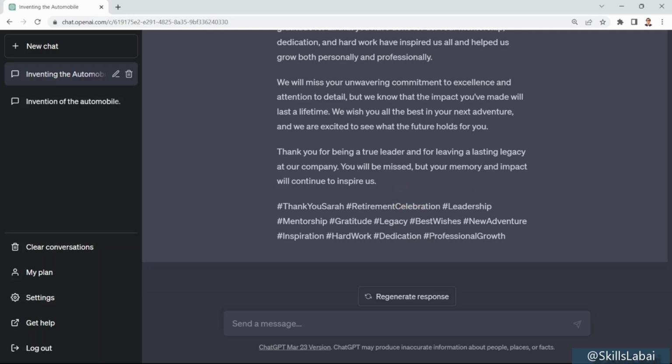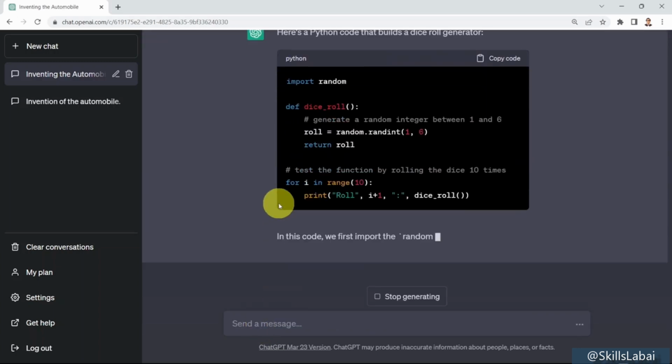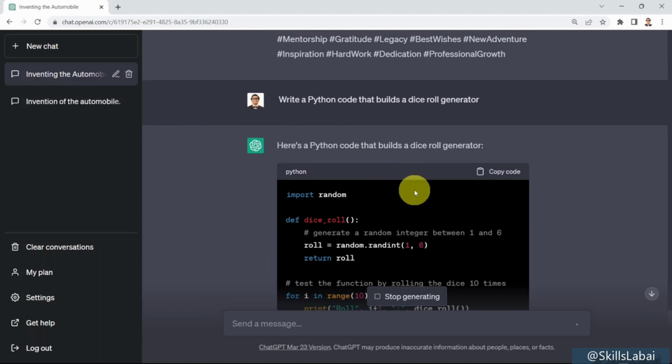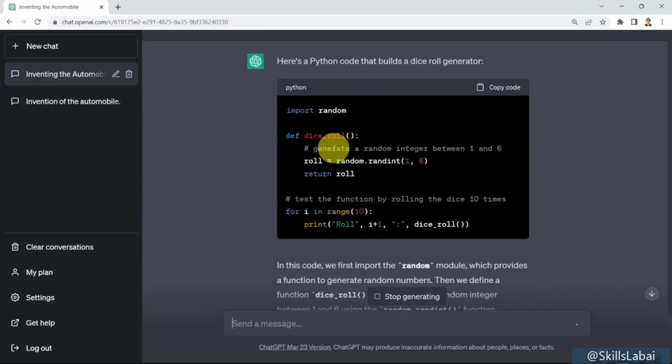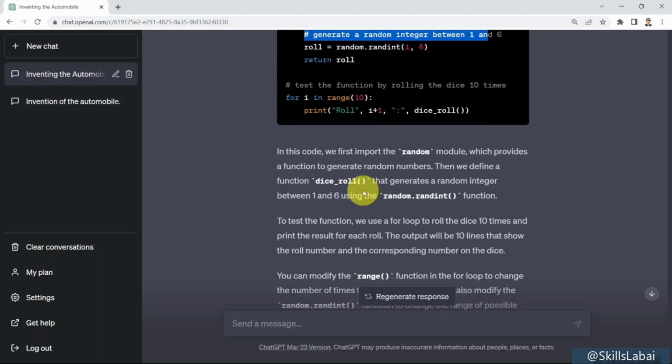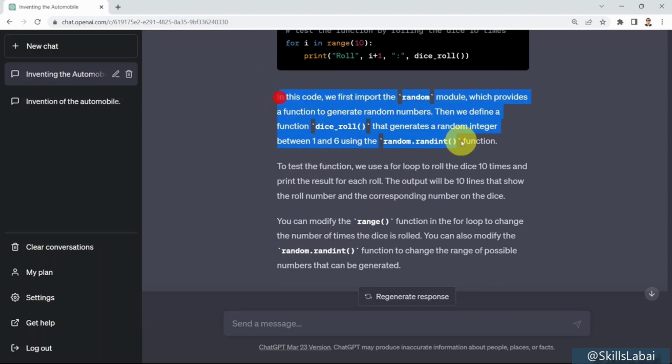And the final capability of ChatGPT, not just the last but not the least, is that you can actually ask ChatGPT to write code for you. So I'm going to ask ChatGPT to write a Python code that builds a dice roll generator. And you press enter. Here we go. Here's a Python code that builds a dice roll generator. And here you will see the Python code, actually very, very well written code. It's very well documented as well. All you need to do is to just copy that code, and you can leverage it, for example, in your project. You can also see an explanation of what this code performs.